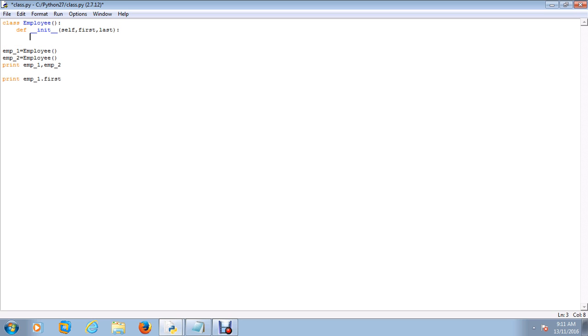Here I would define the attributes: self.first is equal to first, and self.last is equal to last. Here I'm defining the attributes. I also don't want to have this print statement here any longer, so I'll define it within my class itself, so it's easy for everyone to understand what I'm trying to achieve. Define display.